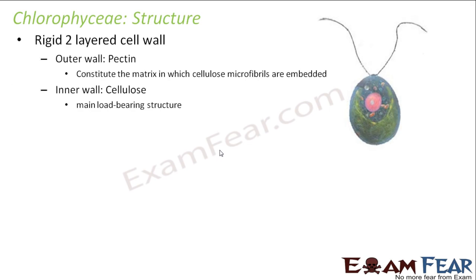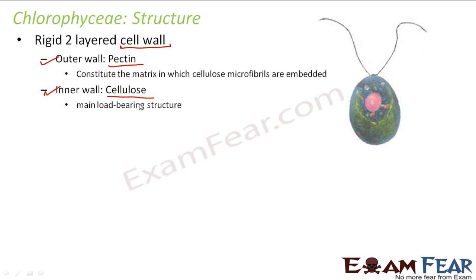Let us see. Cell wall is an important part of the structure. In case of chlorophyceae, they have a rigid two-layered cell wall. There is one outer wall and an inner wall. The outer wall is made up of pectin and the inner wall is made up of cellulose. Now what is the function of the cellulose and pectin? Most of the cell walls are made up of cellulose, right? Because it is the main load bearing structure. Since it can bear the load, it can protect the material which is present inside the wall. That is why the purpose of a cell wall is to ensure protection. So cellulose is the main load bearing structure.